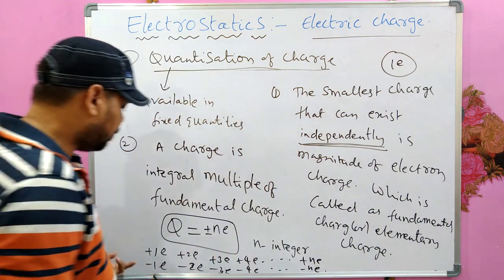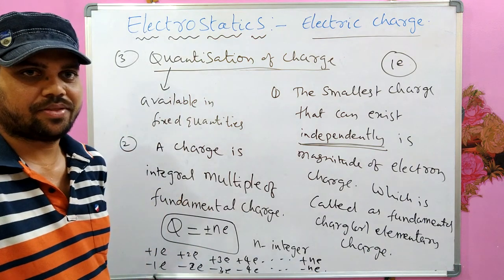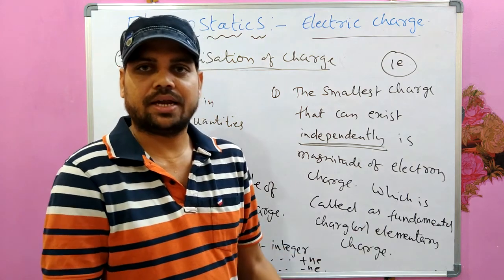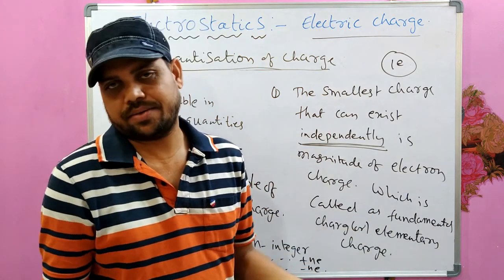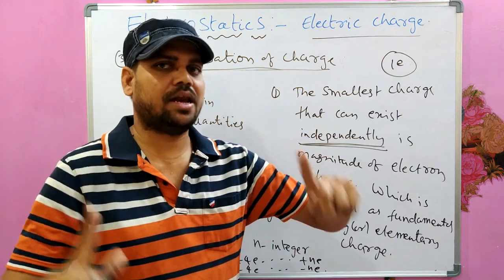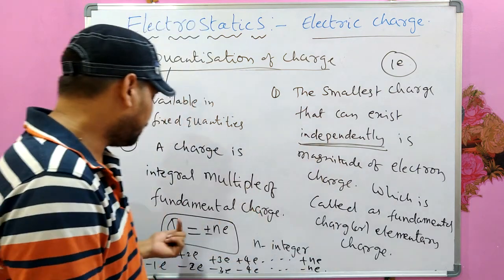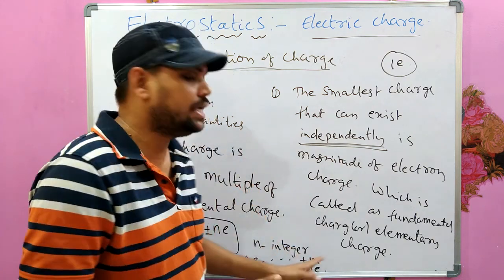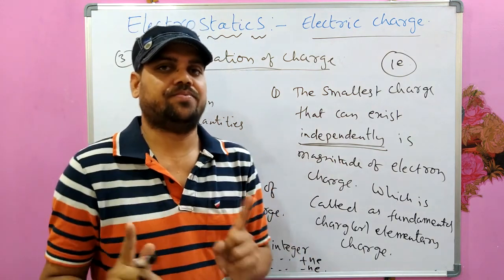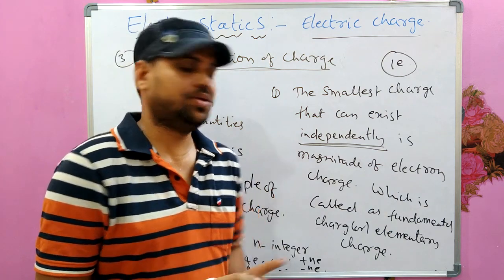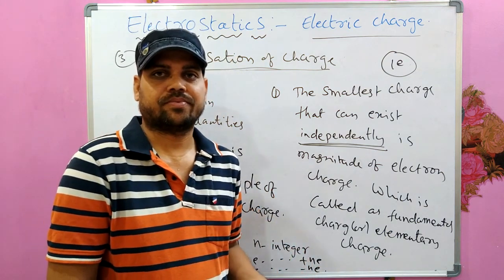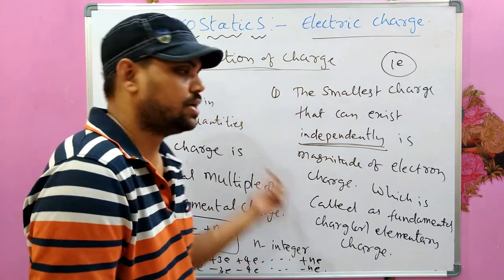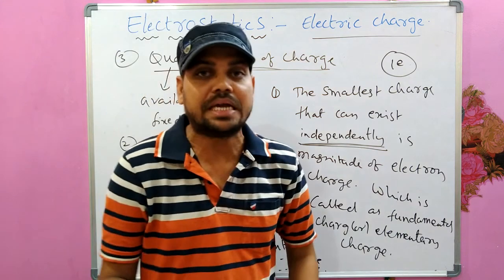The charges are available in these quantities only, not 1 by 2e, not 1 by 3e, not 2 by 3e, not 4 by 3e, like that. They are not available in fractions. They are available only as plus or minus n into e, where n is an integer, including 0. Q can be 0 also. It's a neutral charge. This is very, very important. This is what the quantization of charge means.